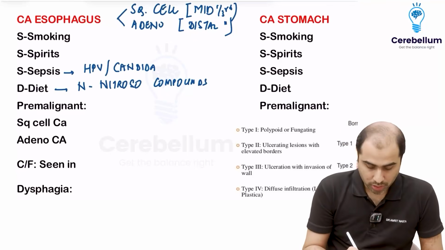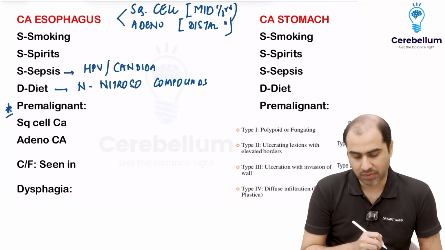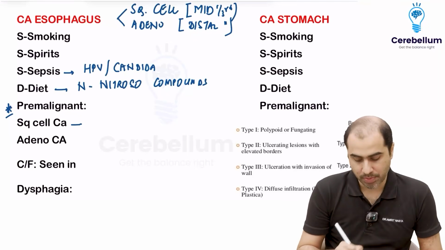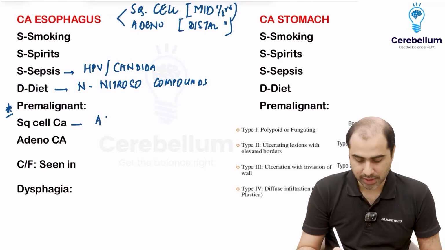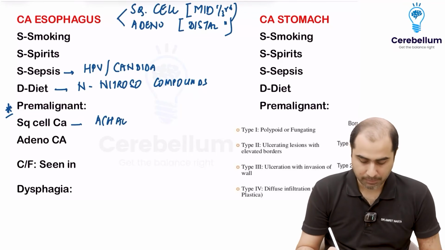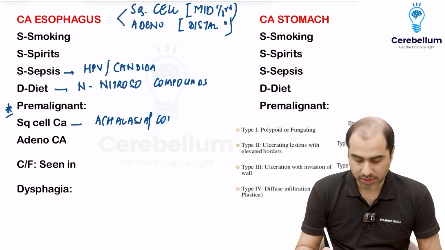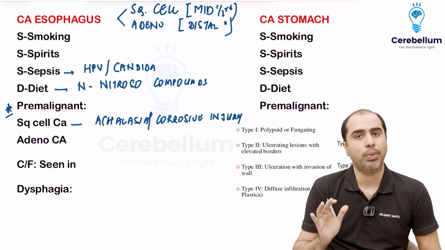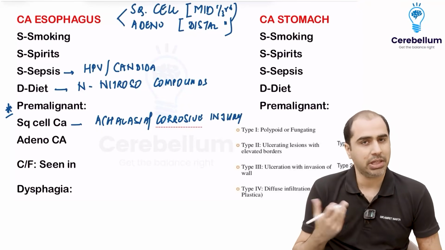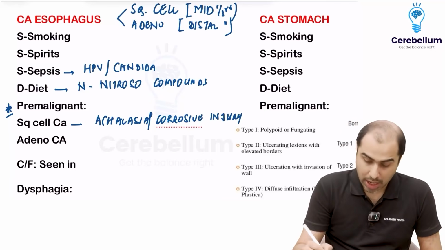Then you should know the pre-malignant lesions. Now in the esophagus, you can get squamous cell carcinoma. One pre-malignant lesion we have studied is achalasia. Another important pre-malignant lesion you've just studied is corrosive injury. Any severe or persistent injury increases the risk of malignancy. That is what you should know. So chronic irritation causes all these cancers.